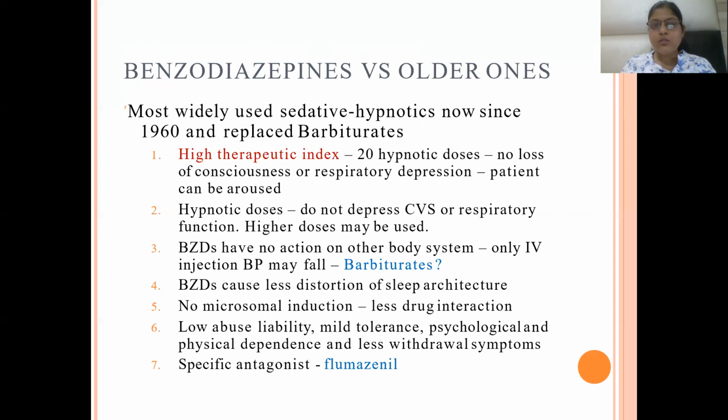With 20 hypnotic doses, no loss of consciousness or respiratory depression will occur. The patient can be aroused, and they do not depress the CVS as well as respiratory function. They have no action on other body systems like the GIT and kidney. Those systems do not get depressed by the benzodiazepines. Only with IV injection may BP fall, and they cause less distortion of the sleep architecture.